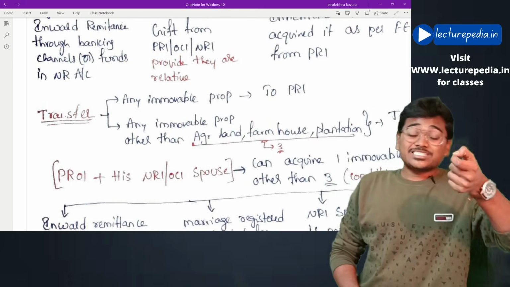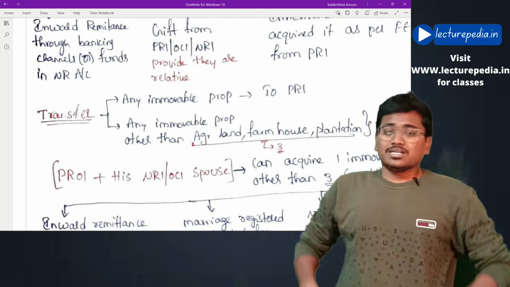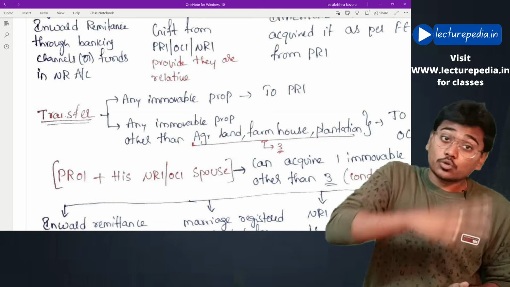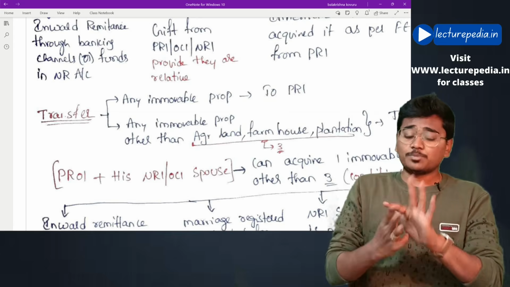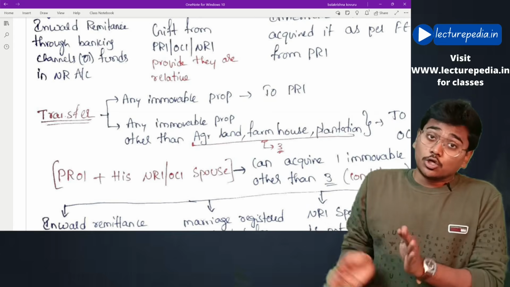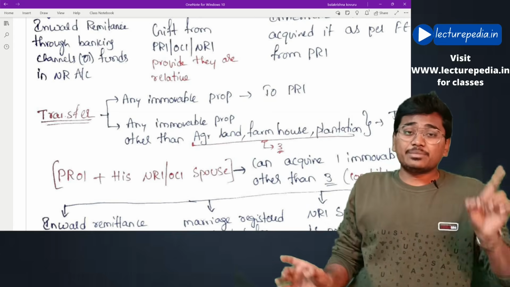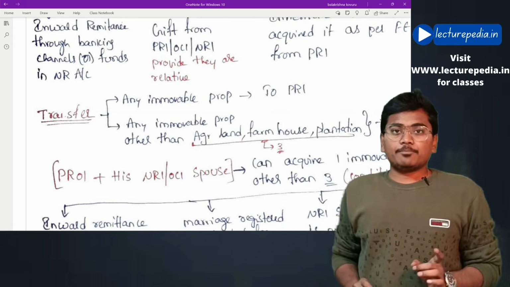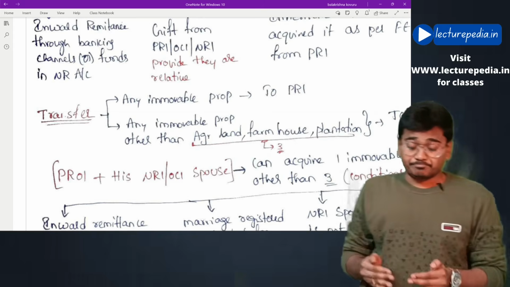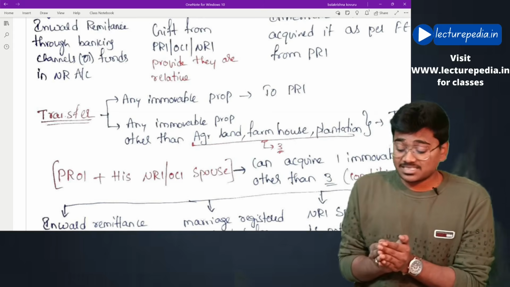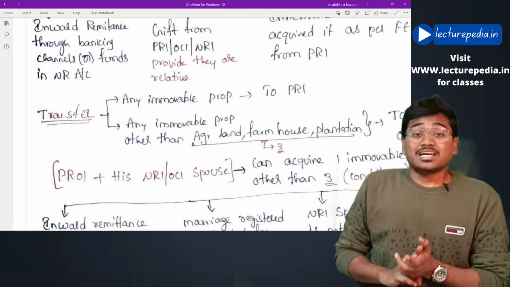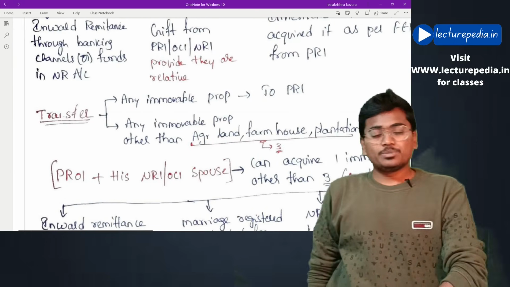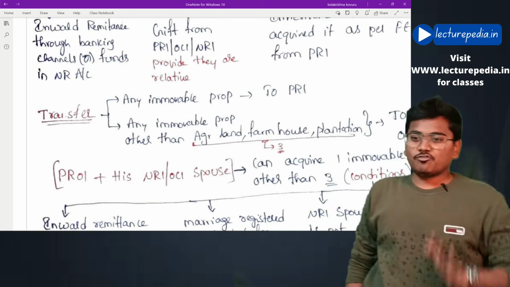Next, transfer of immovable property. Now an NRI or OCI can transfer any immovable property including those three properties, agriculture, farmhouse, plantation, to a person resident in India. That is the first case. Next, all the properties other than those three properties can be transferred to another NRI or another OCI. Hope this is clear. This is related to transfer of property.